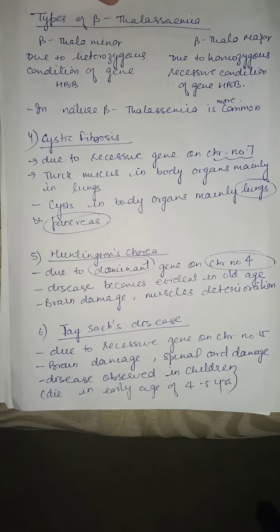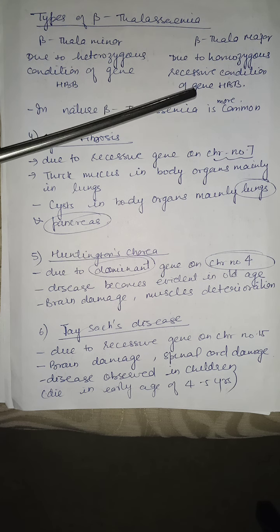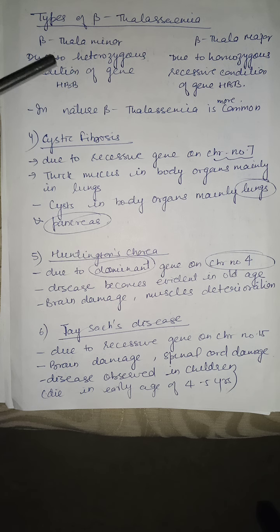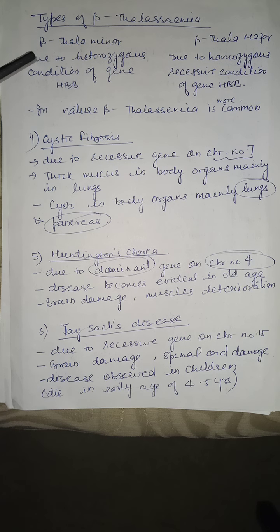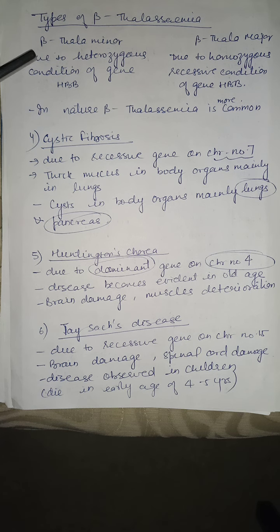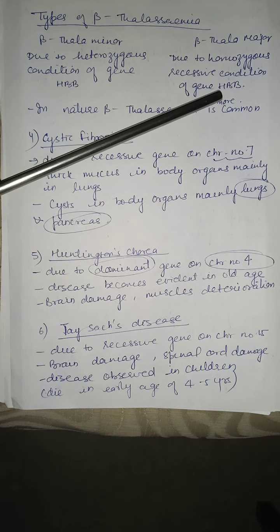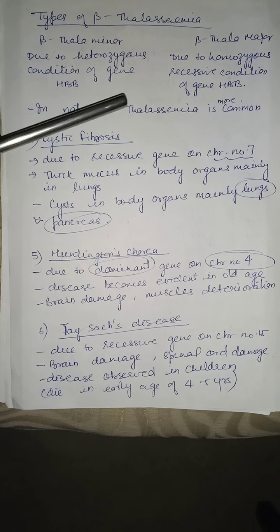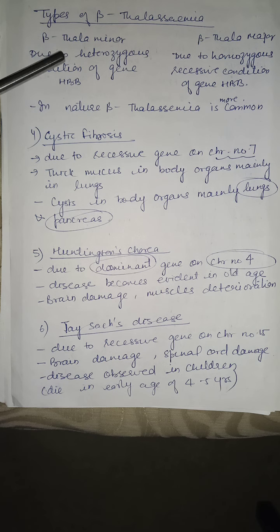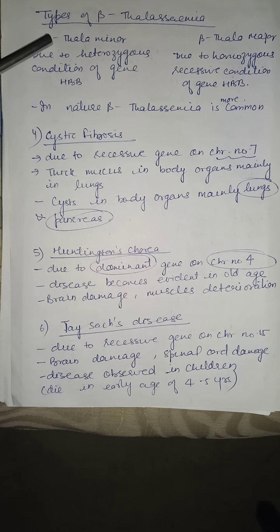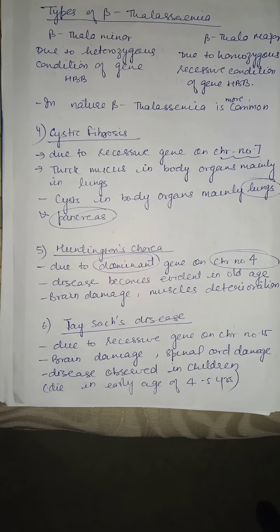Next is types of beta thalassemia. Beta thalassemia is of two types, beta thalassemia minor and beta thalassemia major. Beta thalassemia minor is due to the heterozygous condition of gene HBB. But in beta thalassemia major, the homozygous recessive condition of gene HBB is present. So if the homozygous condition of the HBB gene is there, then beta thalassemia major will be there, and if it is heterozygous, then beta thalassemia minor. In nature, beta thalassemia is more common than alpha thalassemia.